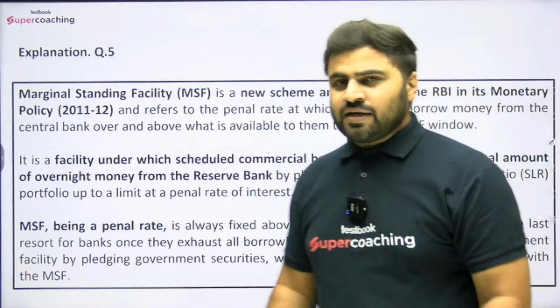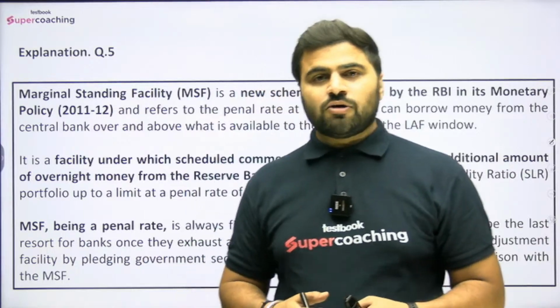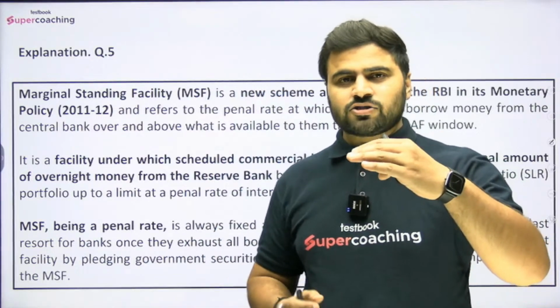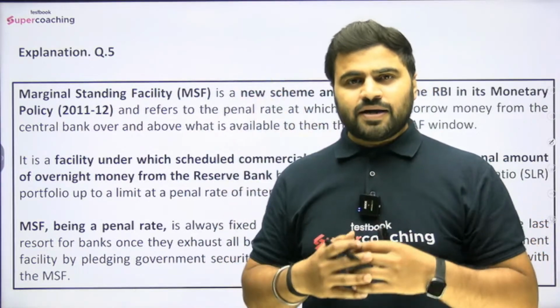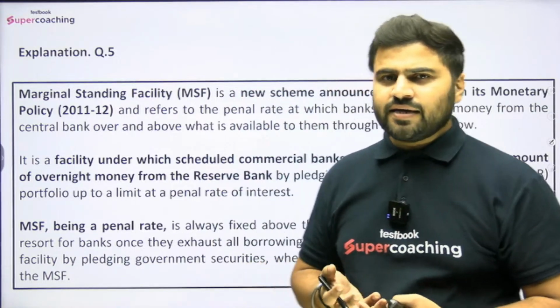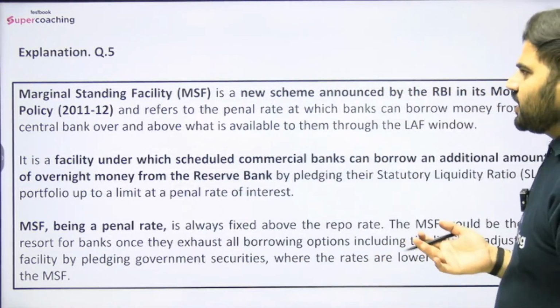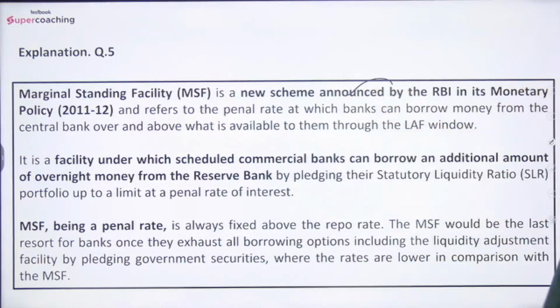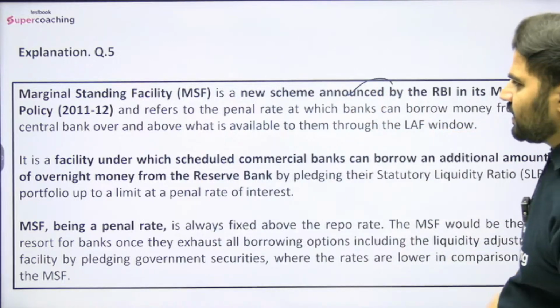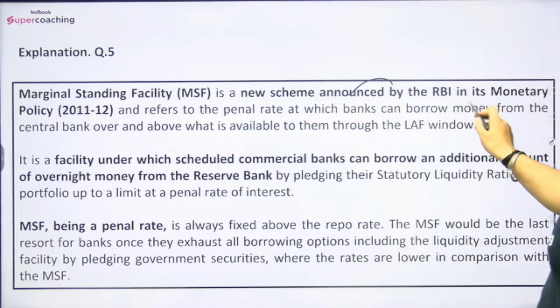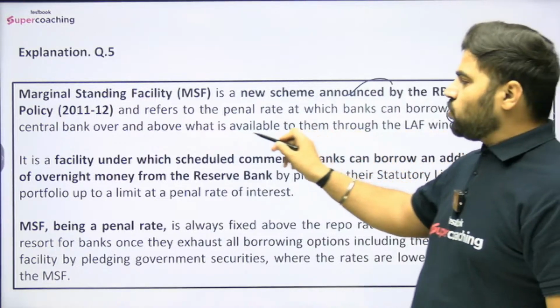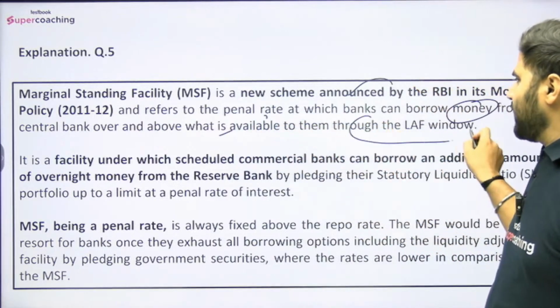For that definitely RBI will charge a higher interest rate, तो उसमें कोई डाउट नहीं है, क्योंकि आपने एक लिमिट ऑलरेडी एग्जॉस्ट कर ली है. When you are again demanding the funds, then in that case RBI will charge the higher interest rate, ठीक है? So marginal standing facility is a new scheme announced by the RBI in its monetary policy 11-12 and refers to the penal rate at which banks can borrow money from the central bank over and above what is available to them through the LAF window, ठीक है?